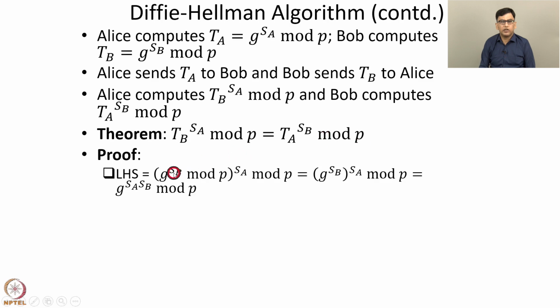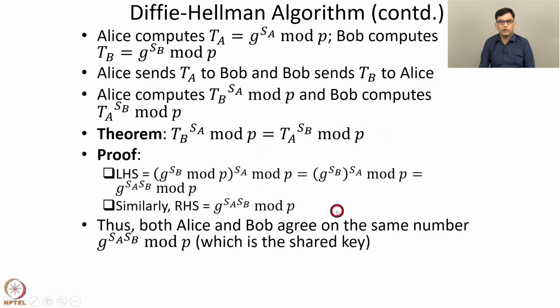The LHS can be written as follows. Just by substituting TB equals G to the power SB mod P, we get that the LHS is G to the power SB mod P, the whole to the power SA mod P. Now, using the properties of modulo P arithmetic, we get that this is the same as G to the power SB times SA mod P. Now, notice that this is symmetric in A and B. So, similarly, the RHS is also equal to the same quantity G to the power SA SB mod P. Hence LHS equals RHS, which proves this theorem.